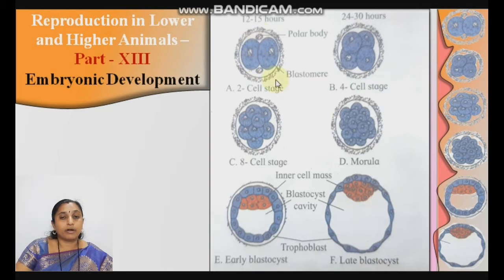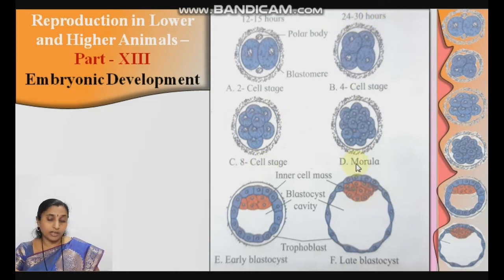Okay, after fertilization, about 12 to 15 hours, what happens? Two cells are formed. The zygote is divided into two cells, then two cells divide into four cells. After 24 to 30 hours, then the 8 cell stage, then the Morula stage, early Blastocyst stage, and late Blastocyst. I show here the diagram for your convenient study. Okay, 2 cell, 4 cell, 8 cell, Morula, early Blastocyst, late Blastocyst.